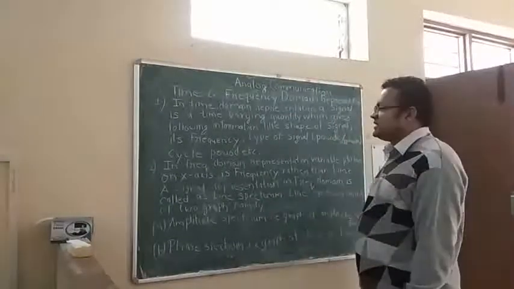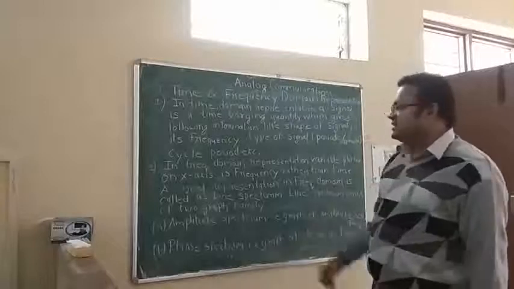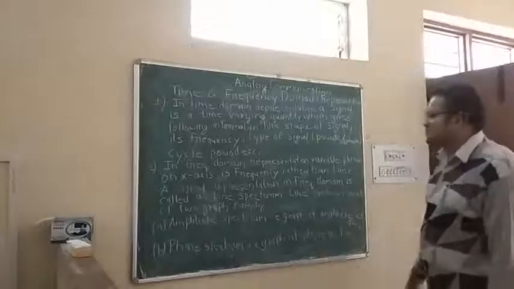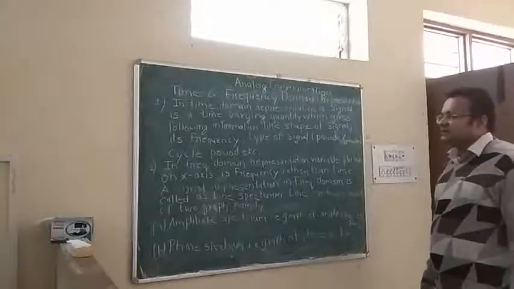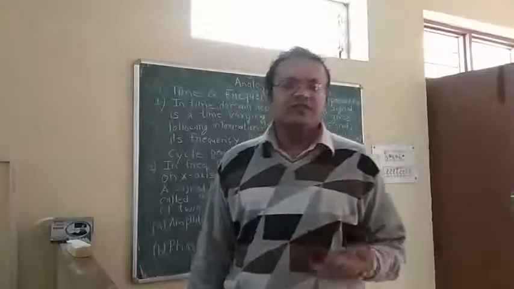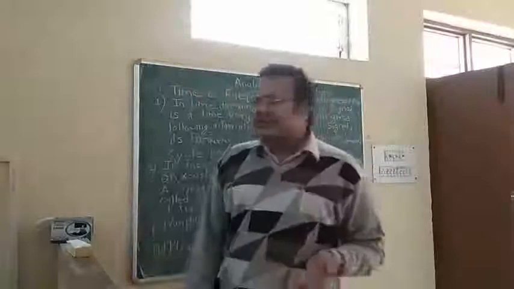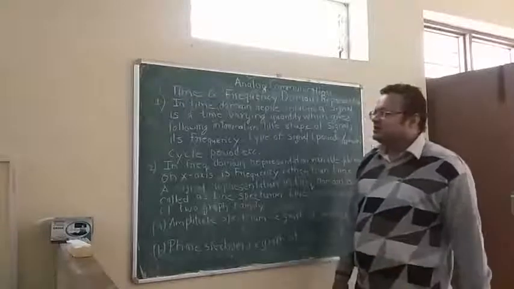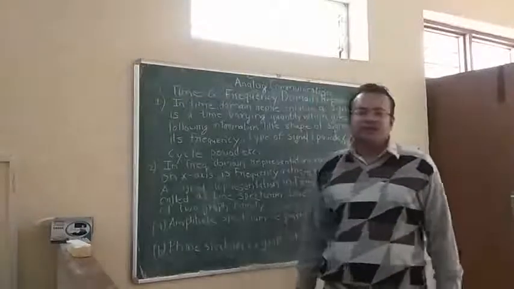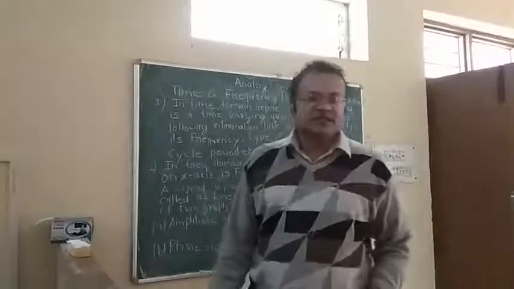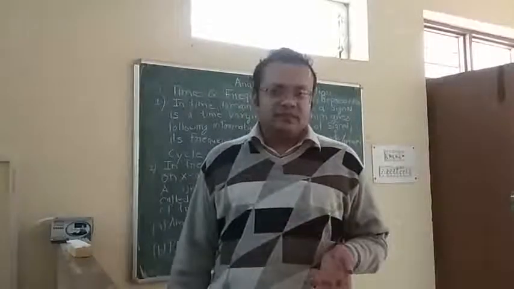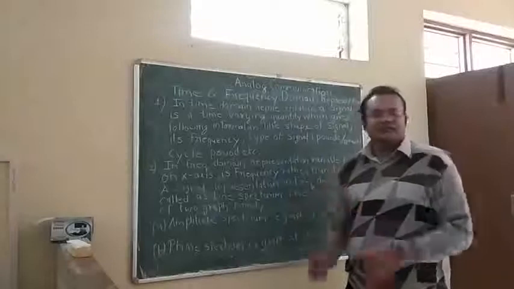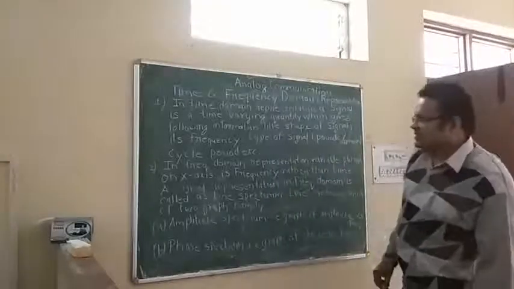In time domain representation, a signal is a time varying quantity which gives the following information: shape of the signal, its frequency, type of signal, periodic or aperiodic, cycle period, etc. So in time domain representation, you can see all the physical parameters of the waveform. You can see the frequency, time period, and signal characteristics like periodic or aperiodic. In time domain representation, the signal is varying with respect to time, so in this representation you can see all the parameters related to time, like frequency, time period, etc.